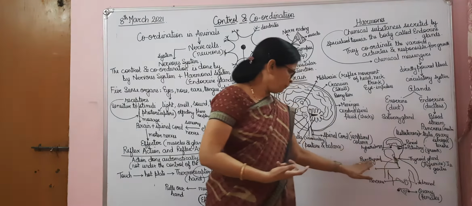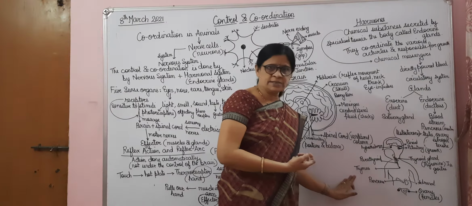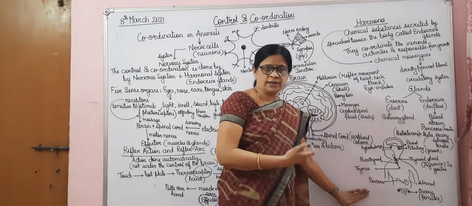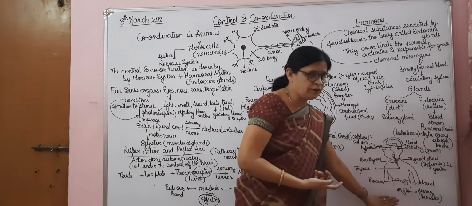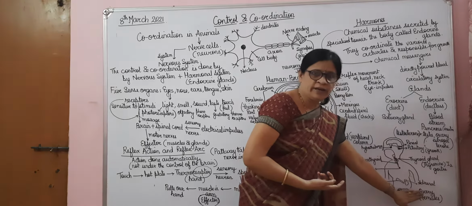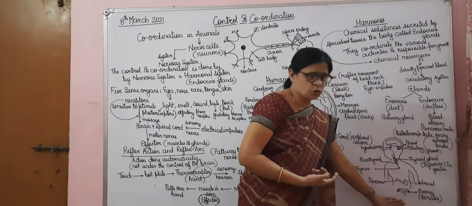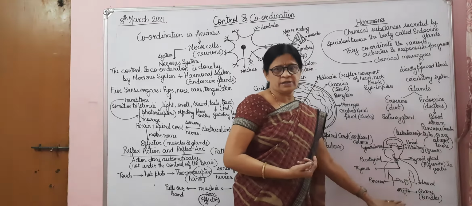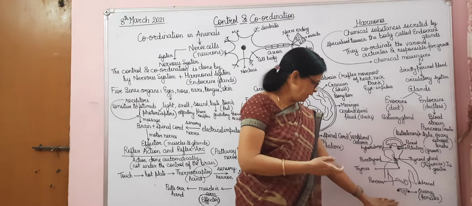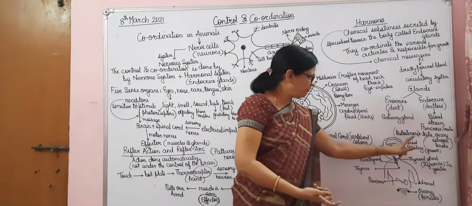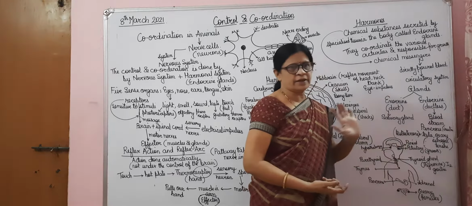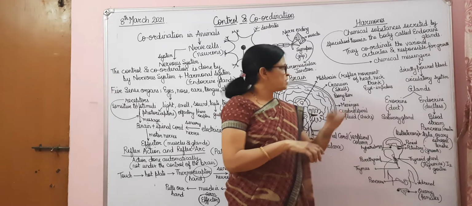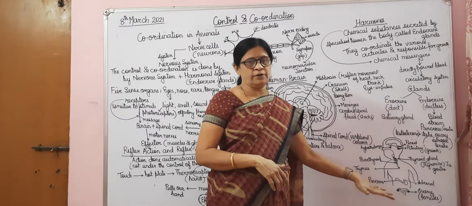Then there is the parathyroid gland below the thyroid gland. Then there is the thymus gland. Then the pancreas, which secretes insulin. Then in case of females, there is the ovary, which secretes estrogen and testosterone. And there are adrenal glands also. So these are the different glands present in our female body. In case of males, the difference is they will have testes, and the testes will secrete testosterone. So these are the different hormones present in our body.